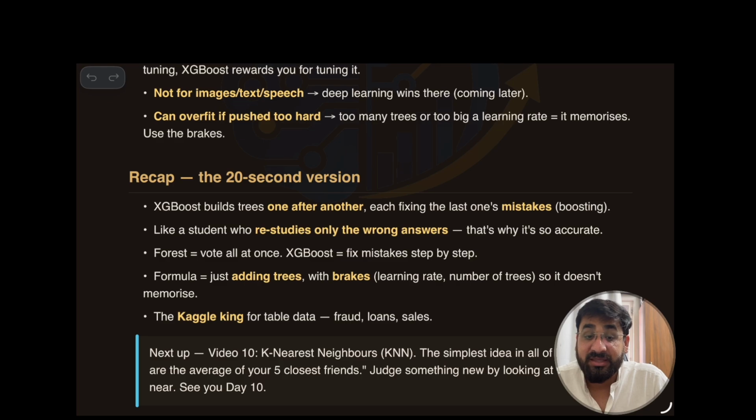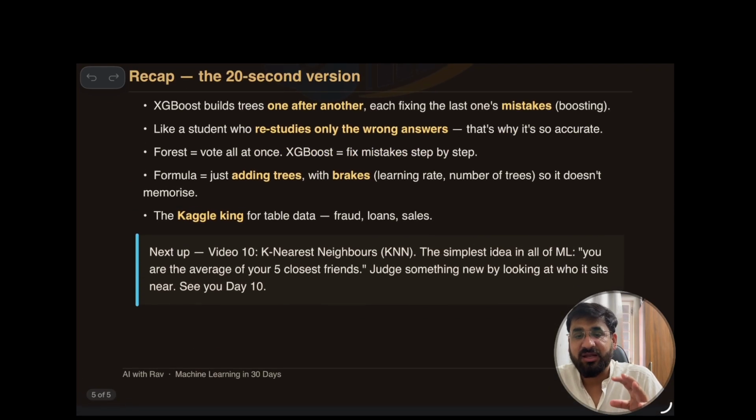And now the 10th video, this is very interesting, and this is like a psychological thing also. K nearest neighbor: who you are is defined by the nearest people around you. The 5 nearest people, you are the average of them. That's what this machine learning algorithm, KNN, is. Okay, so let's start with day 10.